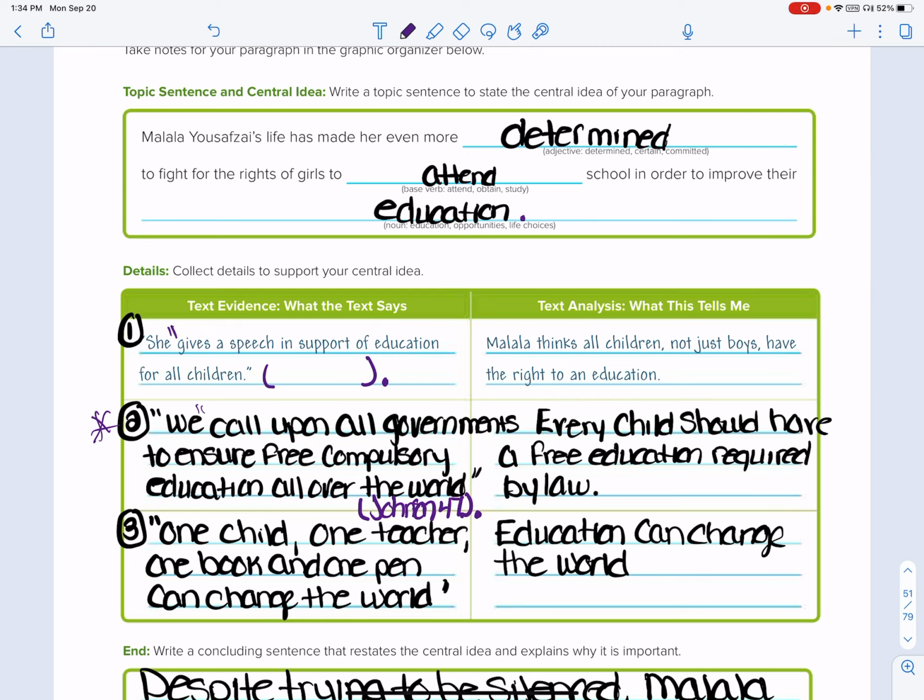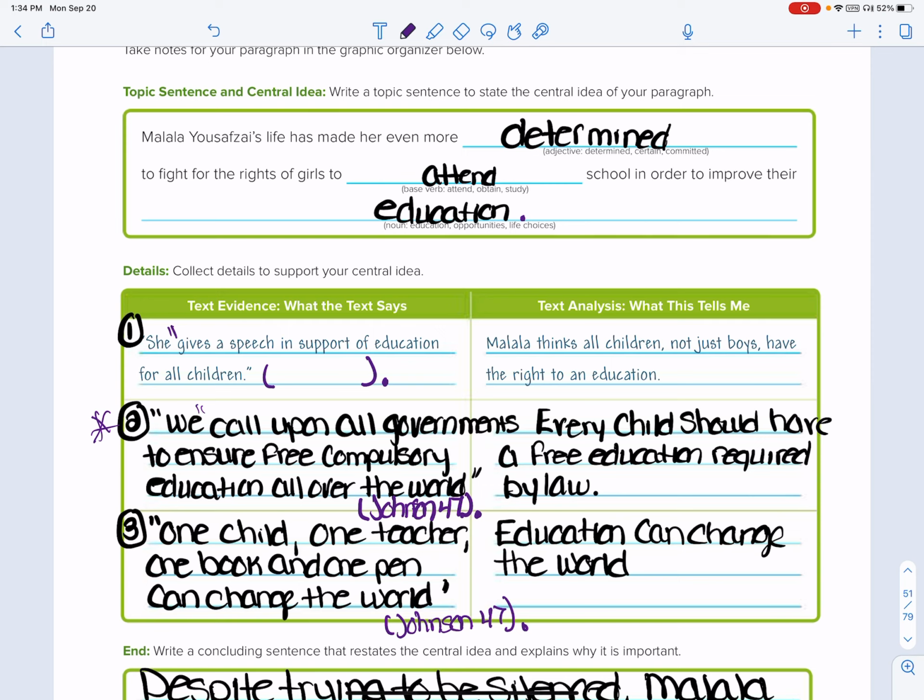Okay? You then would continue. One of the most famous lines she gave in her speech was "one child, one teacher, one book, and one pen can change the world." And then again you would put the same thing, Johnson, 47, end quote, period.